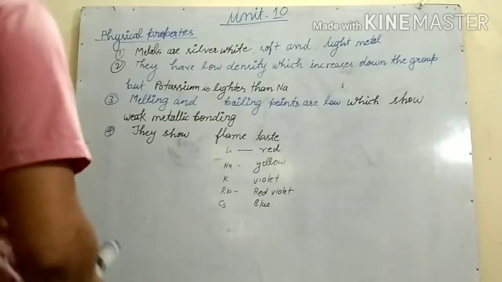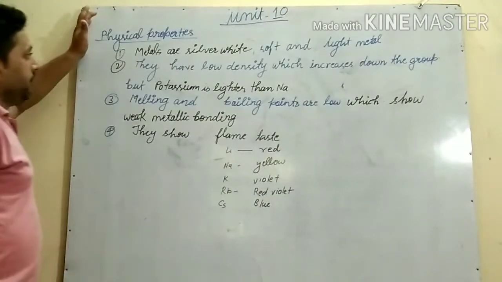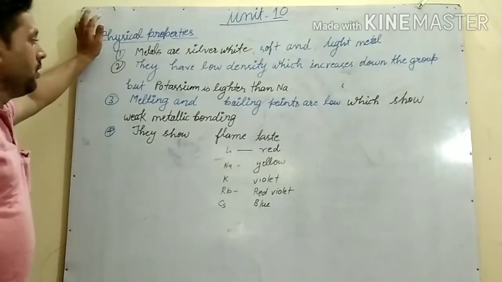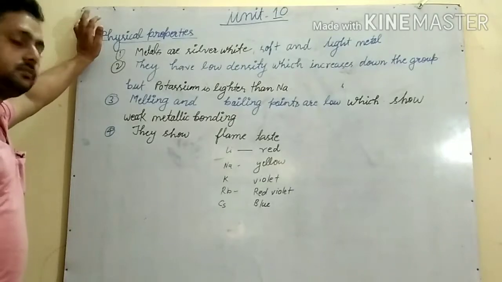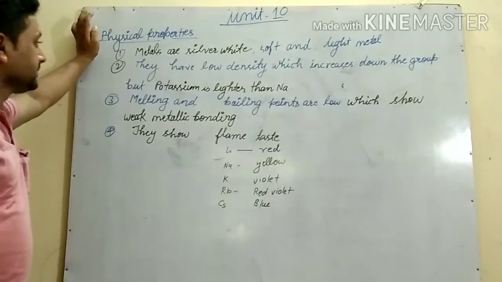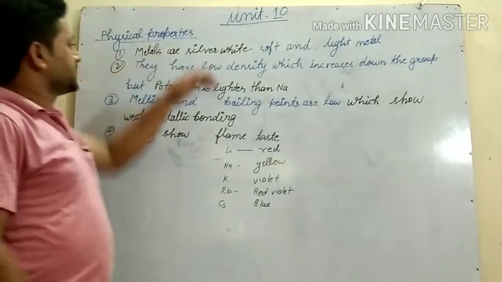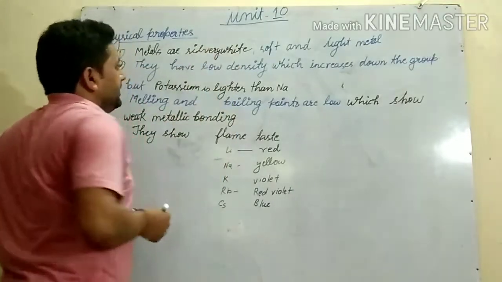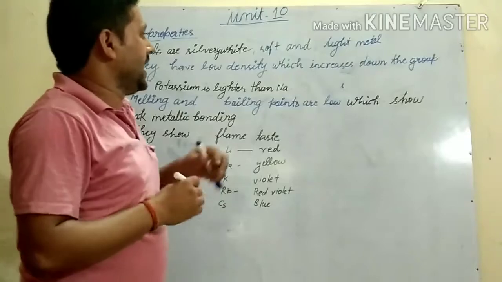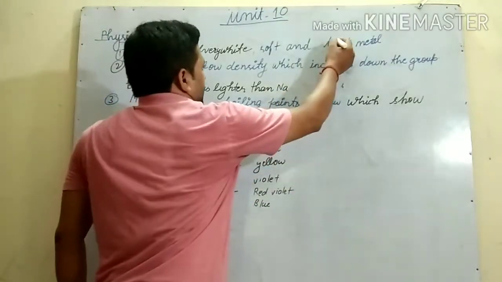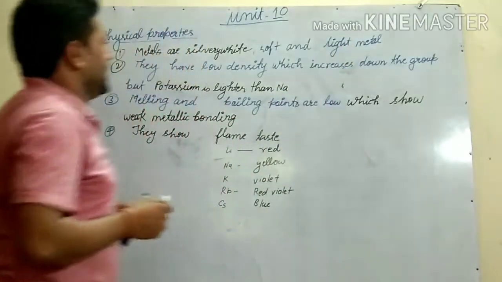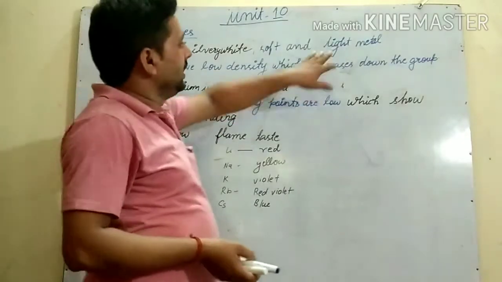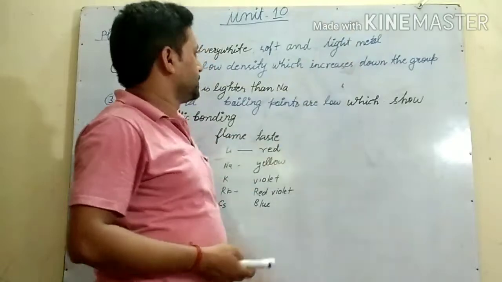So now the physical properties of the first group elements. The first physical property is that the metals are silvery white, soft and light, because their density is low.